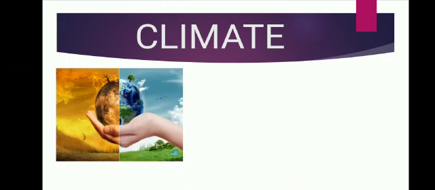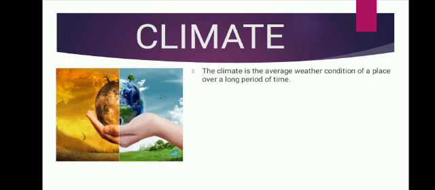Now we'll move on to the climate. So the climate is the average weather condition of a place over a long period of time. The climate of a place remains more or less the same year after year.